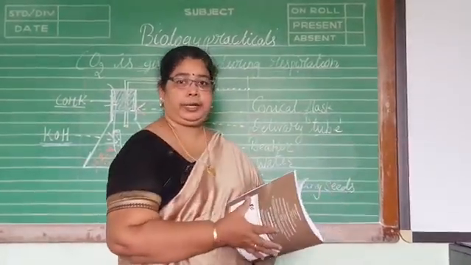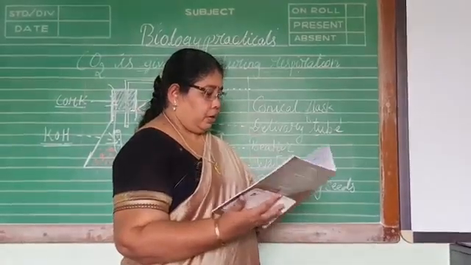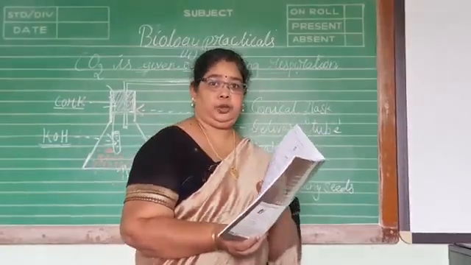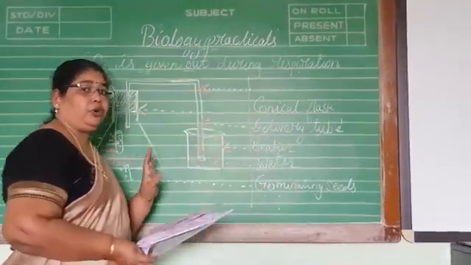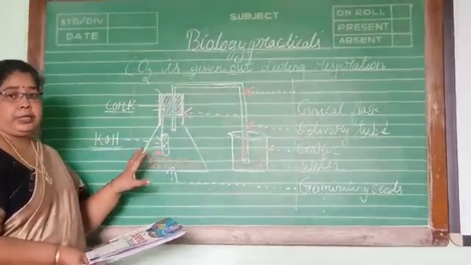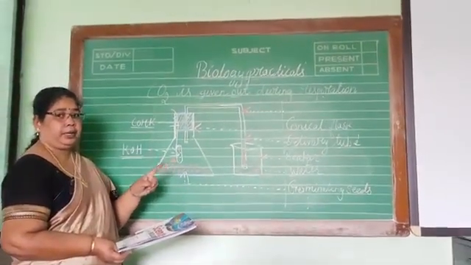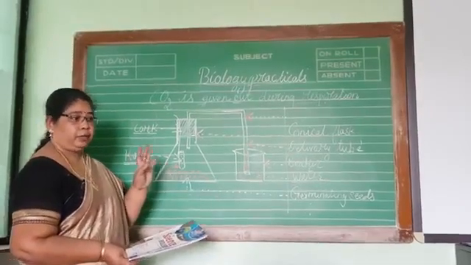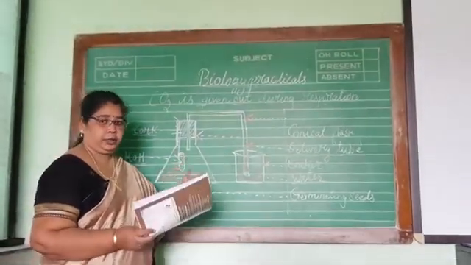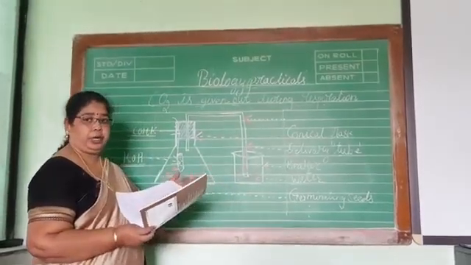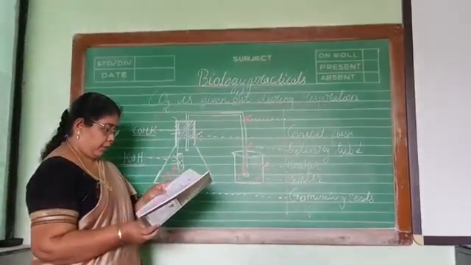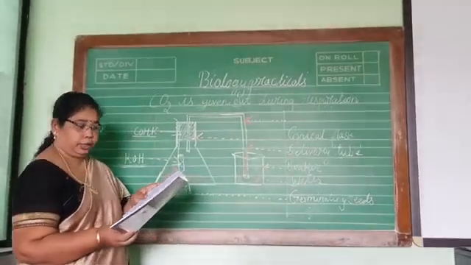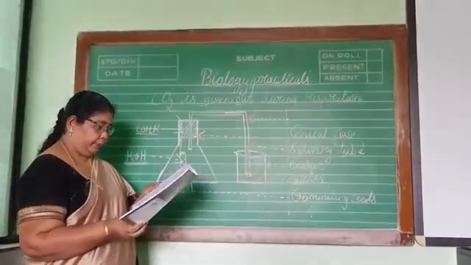So this procedure you will write on the ruled page. And you can see a diagram on page number 28. Already I have explained it to you on the blackboard. The blackboard also has that diagram. Once again see the diagram, how it has to be labeled. I don't want you to label the diagram here and there. It has to be labeled neatly with dotted lines, arrows, everything. In the same way you will draw the diagram on the plain page. And the heading for the diagram is: experiment to show that carbon dioxide is given out during respiration. It is given also in the journal.